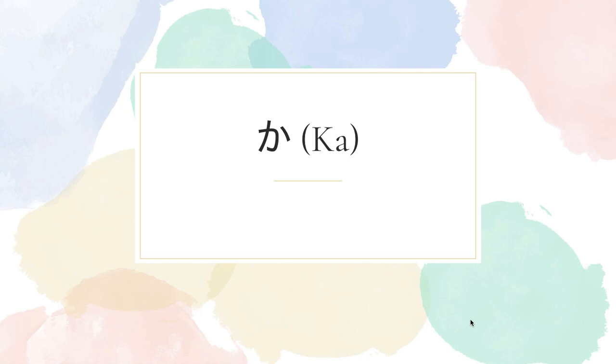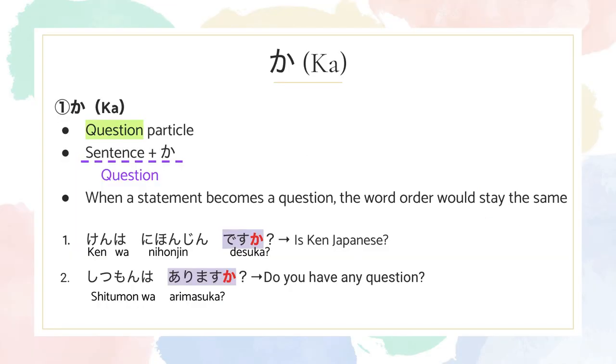Okay, after to, we're going to talk about ka. Ka, the first function is the question particle. So this is the basic formula. You create a sentence, and at the end of the sentence, you add ka, and it will transform into a question sentence.